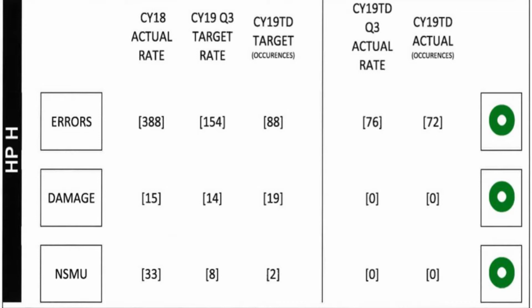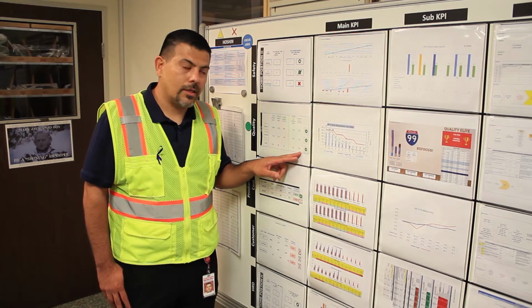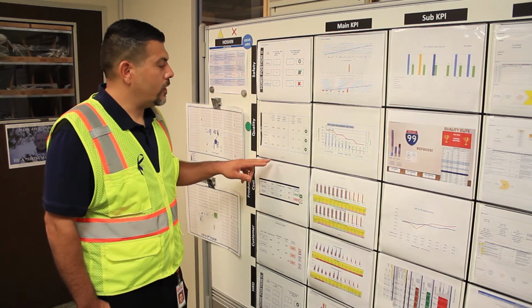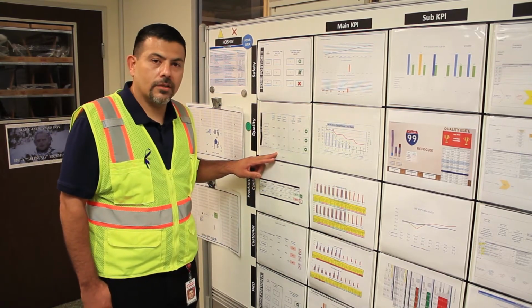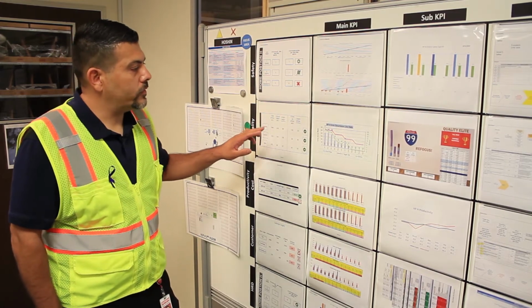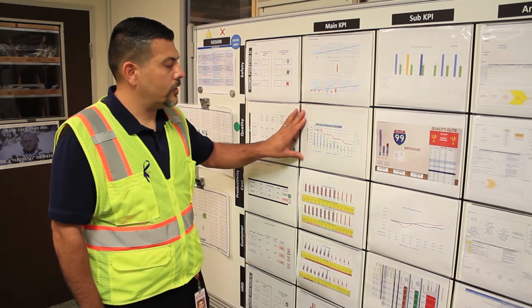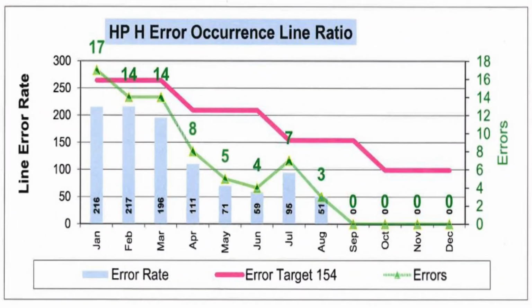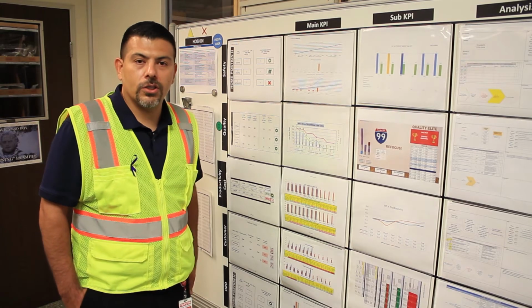Our non-scan MUs, our quarter 3 target rate is 8, which equates to 2 occurrences, and our actual is 0 year to date. Based on the information that we have on this sheet, we know that our focus needs to be on errors. Therefore, on this next chart, for our main KPIs, the only chart that we'll have is going to be our errors. On this chart, what you'll see is the error rate by month, our error target rate, which is 154 by quarter, and the total number of errors by month.